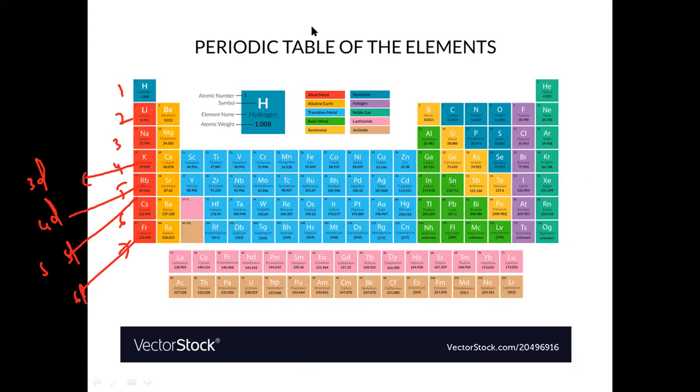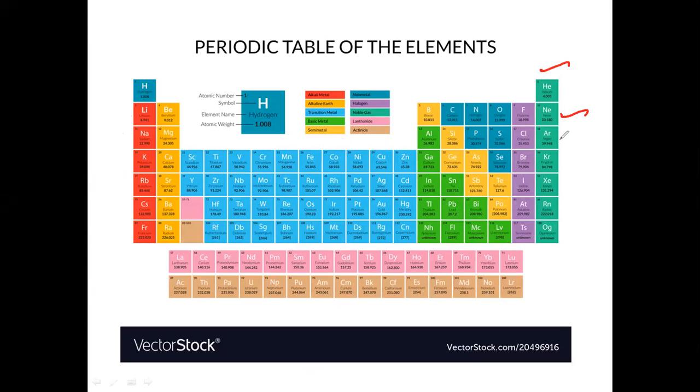Now you should remember one thing here, the noble gases will be here like this. These are the noble gases. What is the importance of these noble gases? Helium has atomic number 2, so definitely it is 1s2. And neon, what is it? It is 10, so 1s2, 2s2, 2p6.